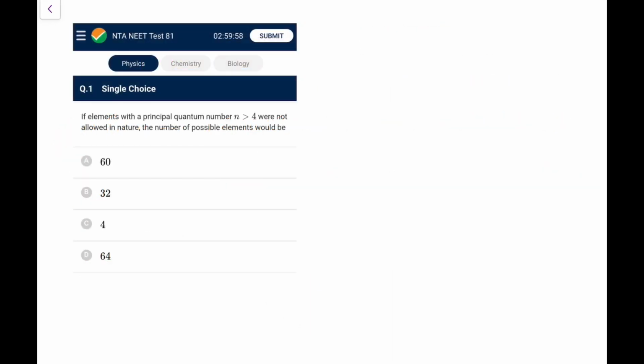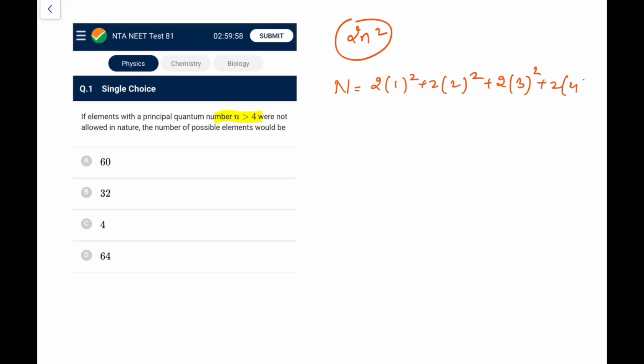If elements with a principal quantum number greater than 4 were not allowed in nature, the number of possible elements would be... So you just remember, for any n, the number of possible elements is 2n square. So in that case, the number would be 2 into 1 square plus 2 into 2 square plus 2 into 3 square plus 2 into 4 square.